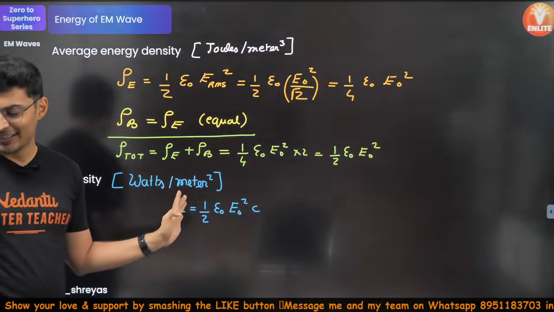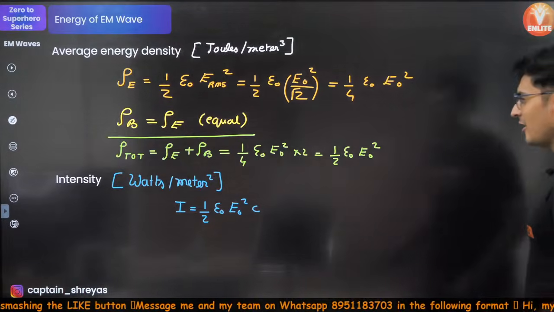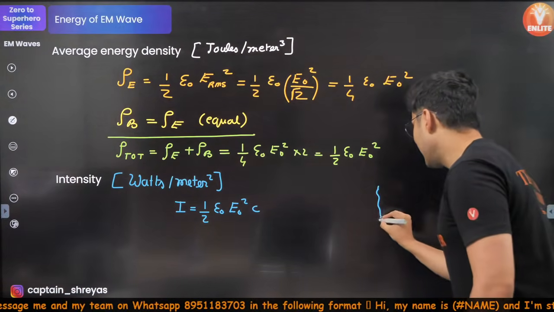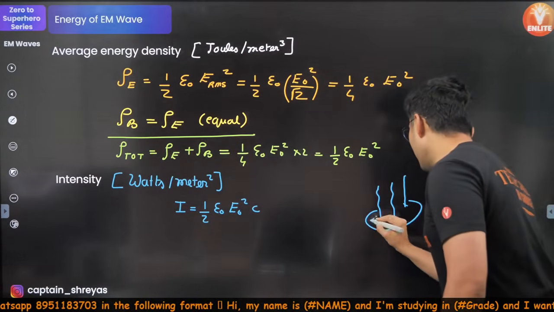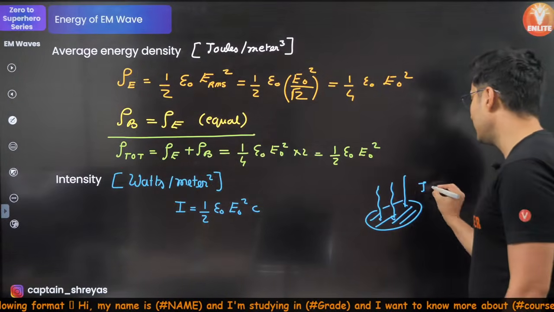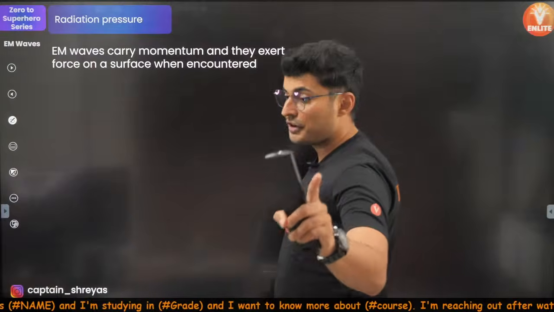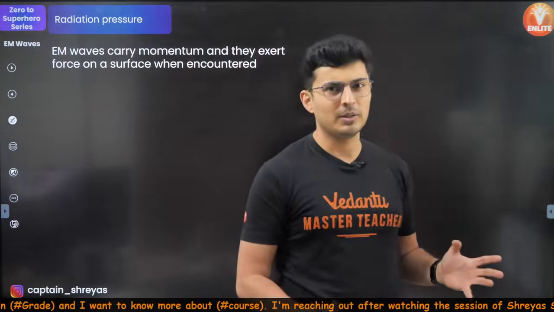Is that clear, my warriors? Cool. Interesting, right? So how much energy falls per unit time per unit area? If light rays are falling like this, in 1 unit area, how much energy falls? That's your intensity of light. Perfecto. Last thing is the radiation pressure formula.